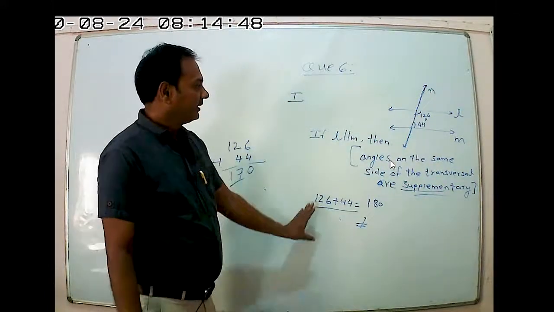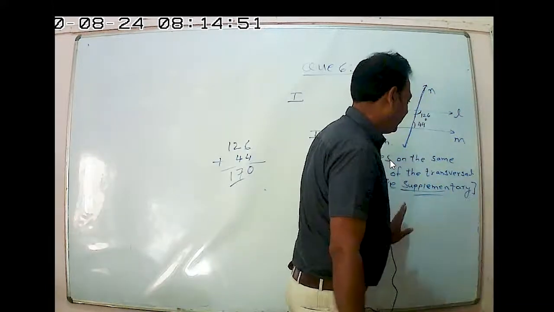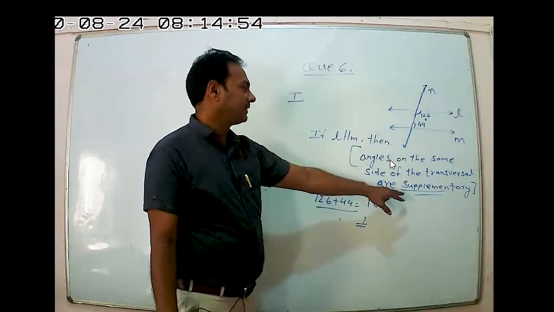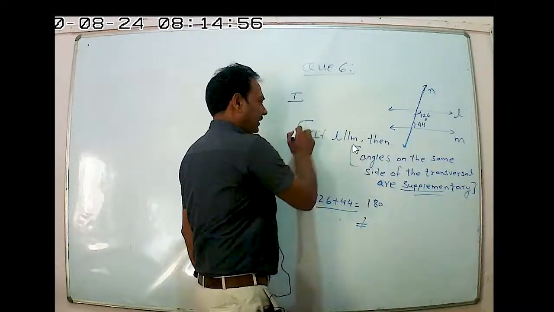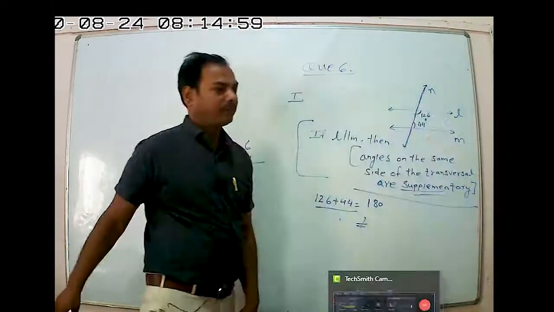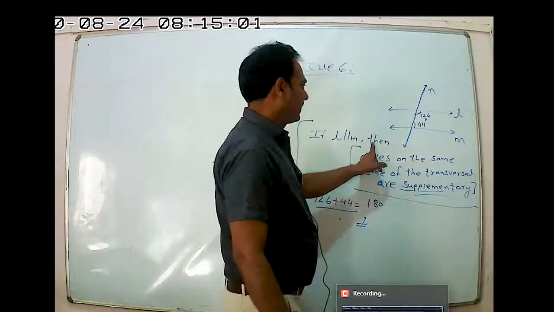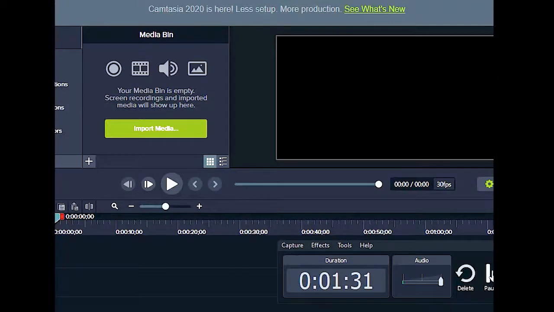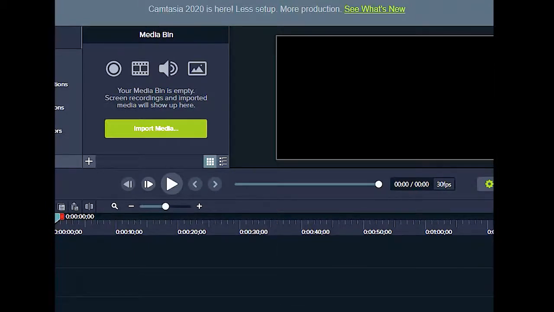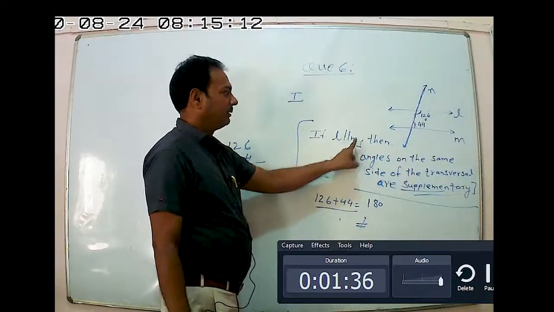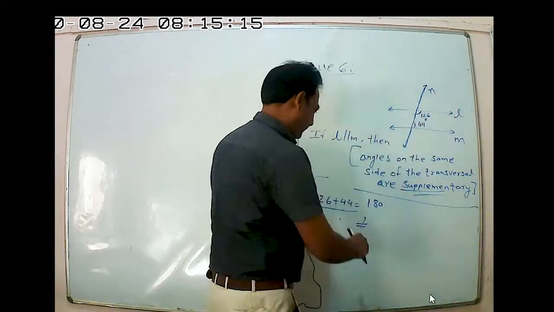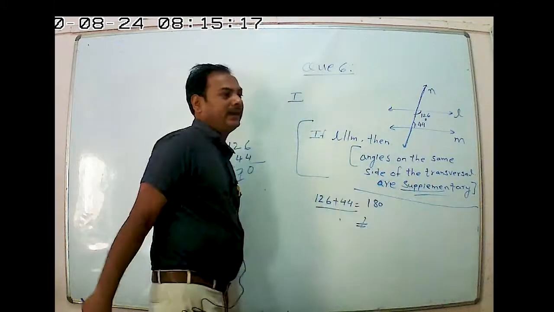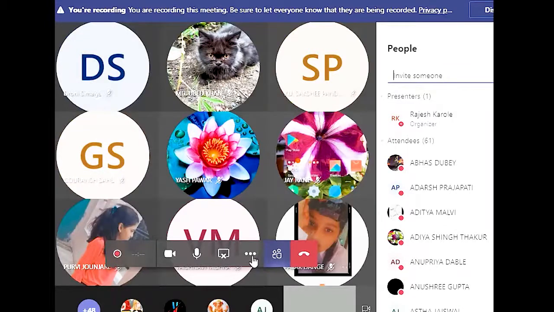Is it clear? When we add these, 180 degrees should come. Then in that condition we can say that the lines are parallel, because this is the condition for parallel lines. If the lines are parallel, then interior angles on the same side of the transversal are supplementary. So if we add this, what is the answer? 180. Then the lines are parallel. But here, whatever the angles mentioned, if we add them, the sum is not 180 degrees. It means the line L is not parallel to M.